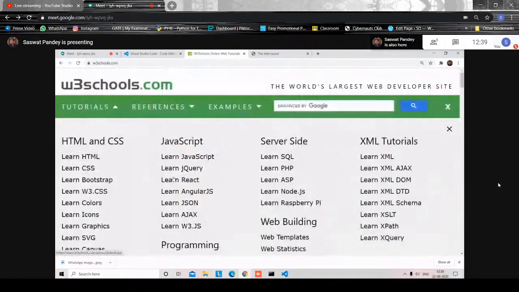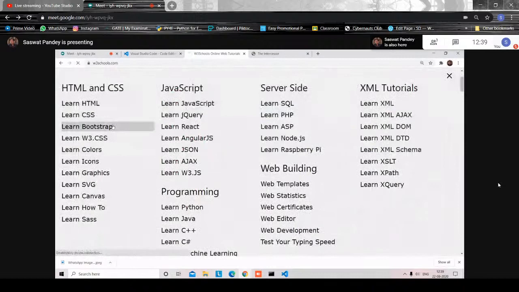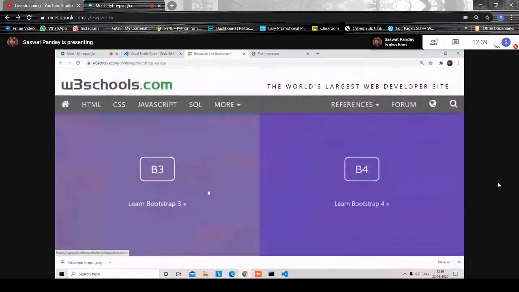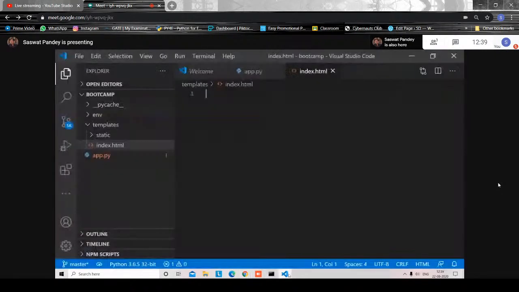Learn Bootstrap: Bootstrap 3 and Bootstrap 4, you have the options. This is really awesome. We'll use very, very basic web development, and we won't even use JavaScript, or only negligibly. And whenever I use it, I'll type it, so no problem.